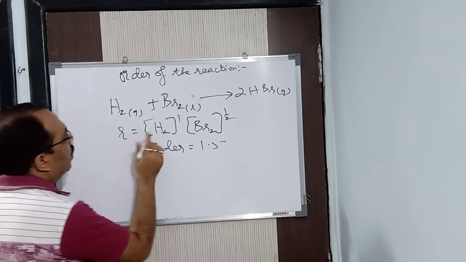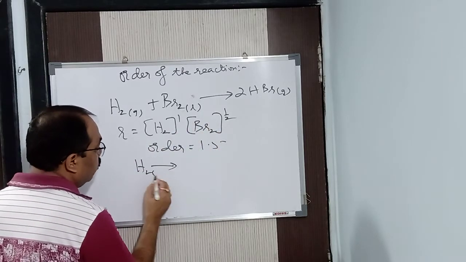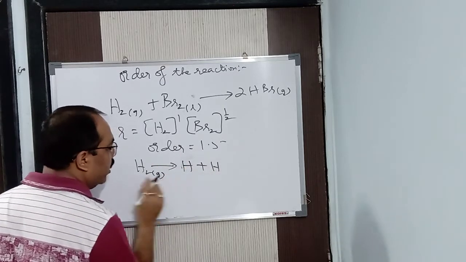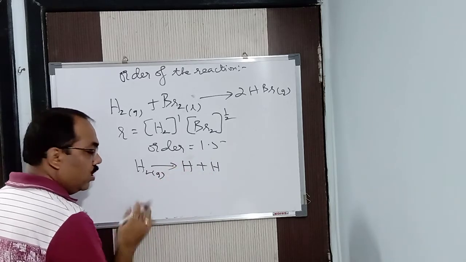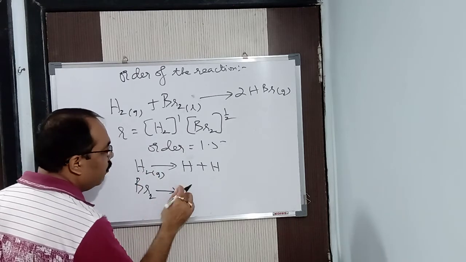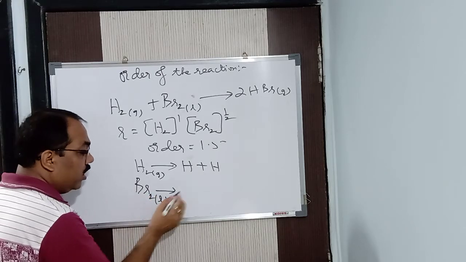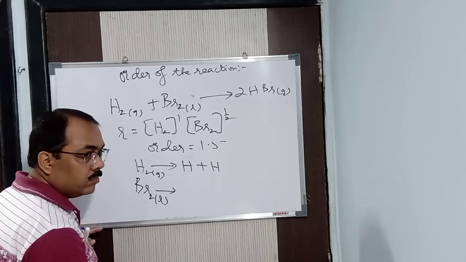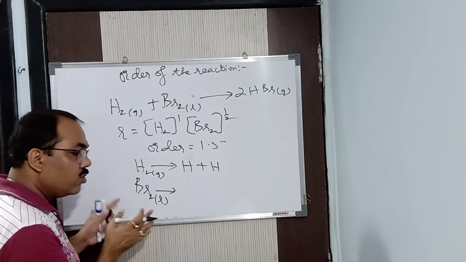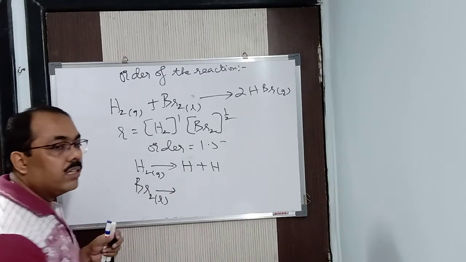Now here the order is 1.5. How? See, H2 is a gas. It will give you H plus H. But Br2 is not a gas here. It is a liquid. It will not give you Br plus Br. Because hydrogen gas can be decomposed: in the case of gas, the intermolecular force of attraction is weaker, so it can be separated.